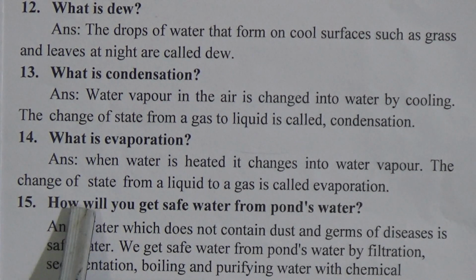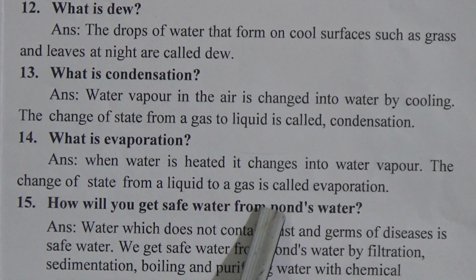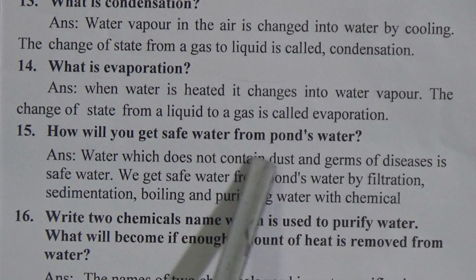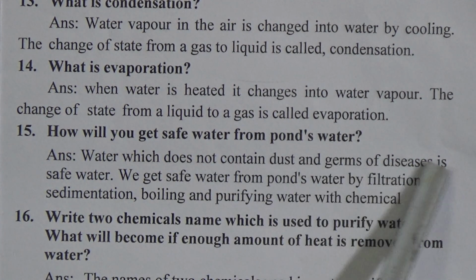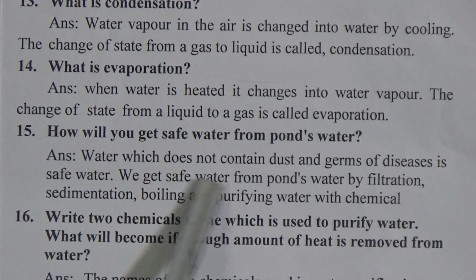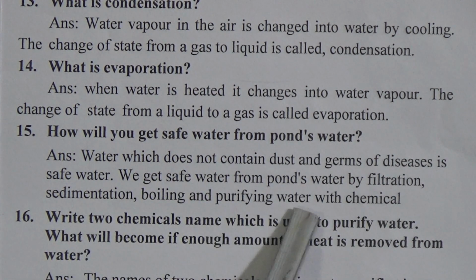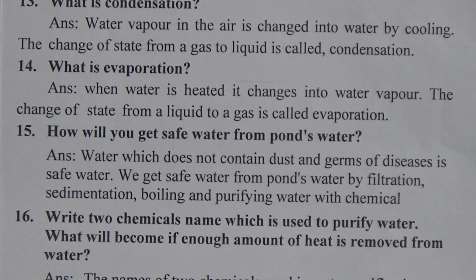Question number 15 is, how will you get safe water from pond water? The answer is, water which does not contain dust and germs of disease is safe water. We get safe water from pond water by filtration, sedimentation, boiling and purifying water with chemicals.